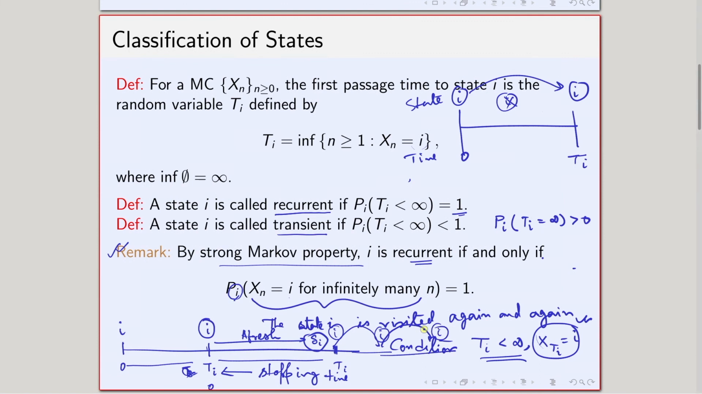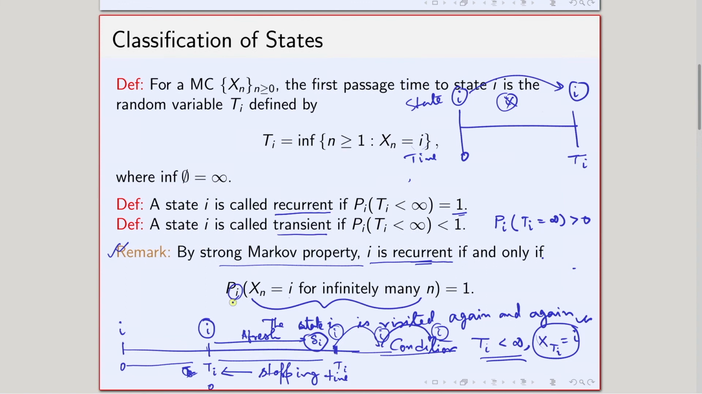Okay, so the state I will come back again and again, using the strong Markov property, with probability 1. And that actually shows one part: that if I is recurrent, then this condition holds true.